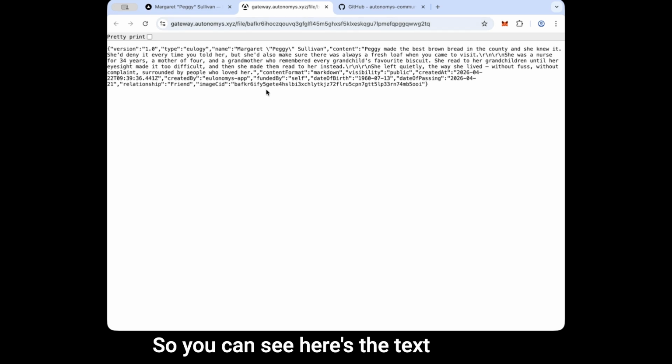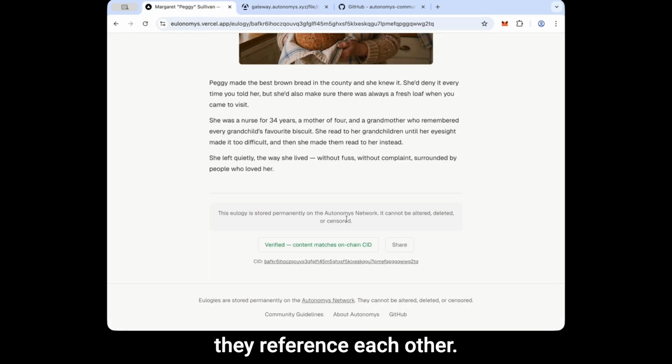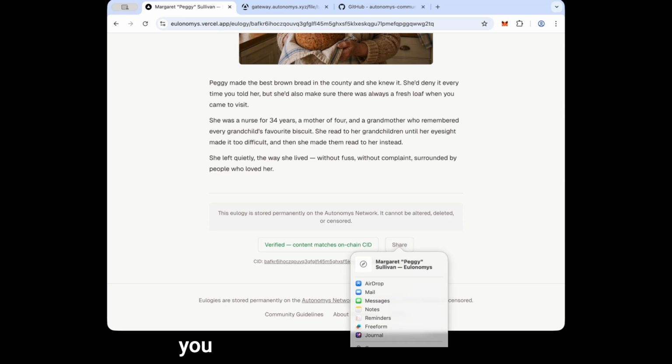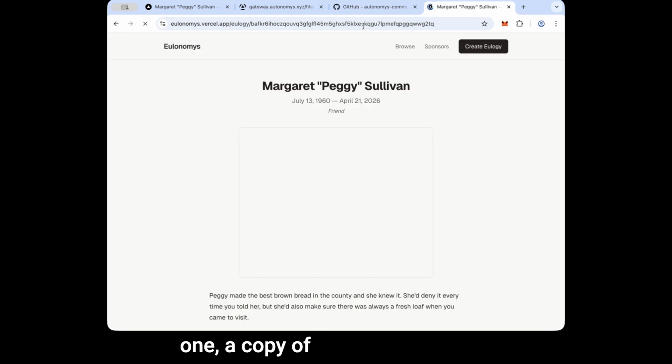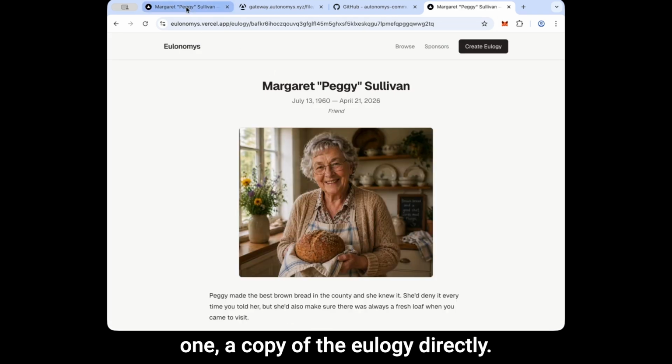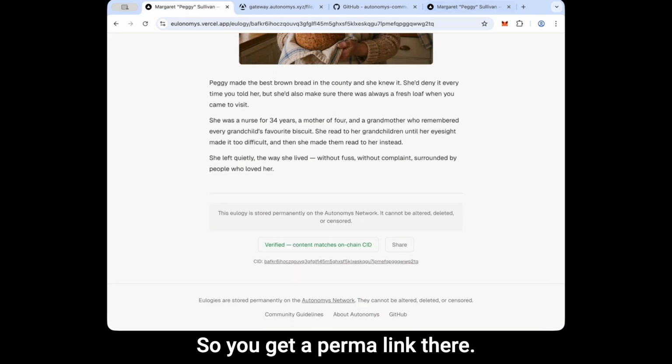So you can see here's the text, and also we have the image content identifier. They're stored separately, but they reference each other. And of course, you can share. So if you want to, you can send a loved one a copy of the eulogy directly. So you get a permalink there.